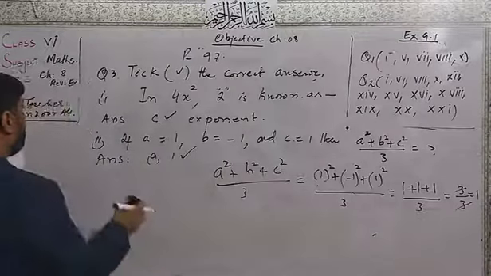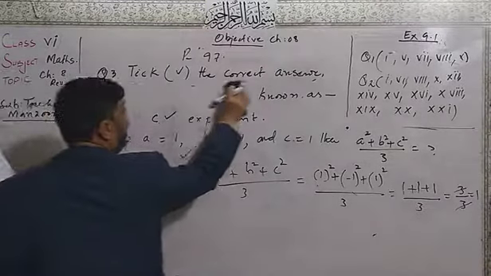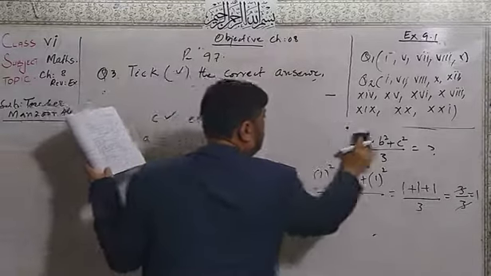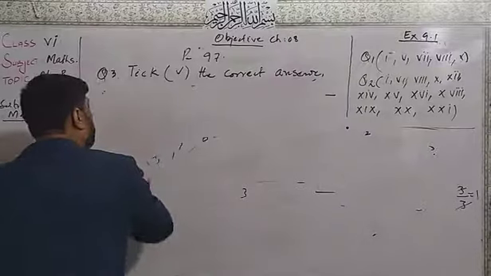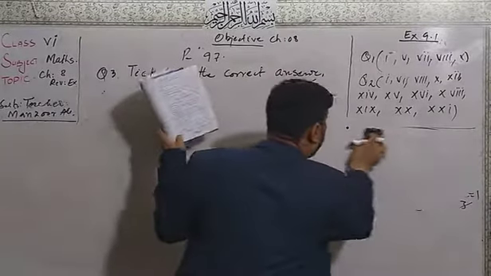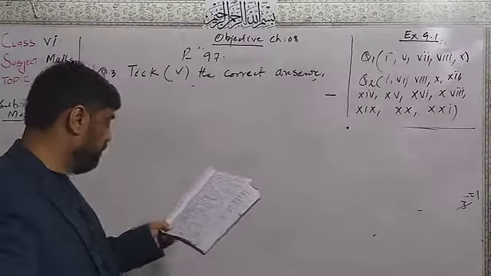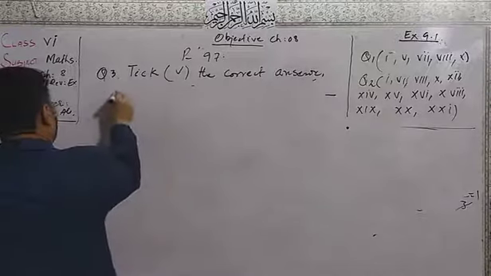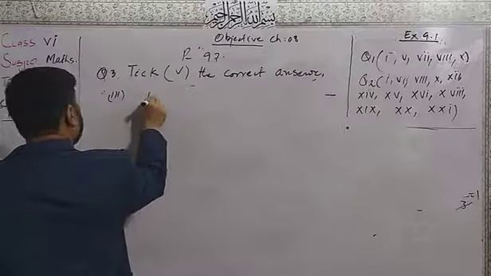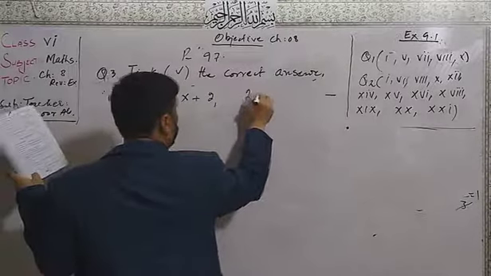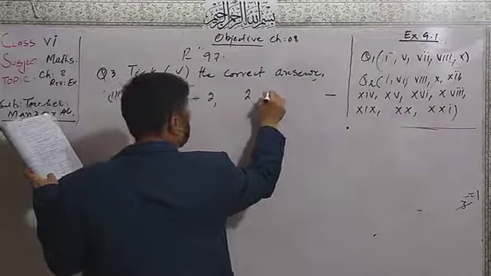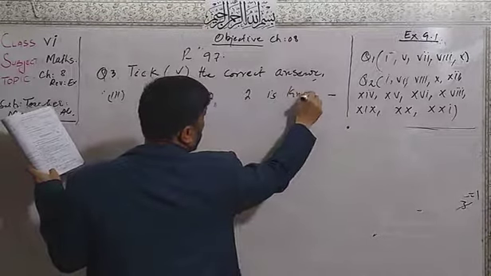After that, dear students, we are in question number 3. In part number 3 we are given here, in x plus 2, 2 is dash.